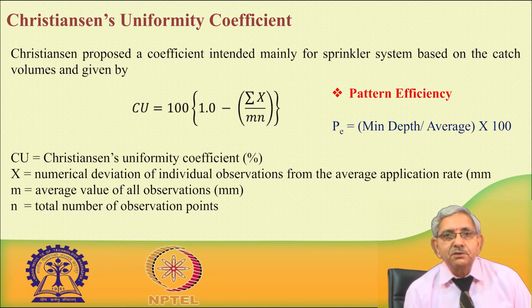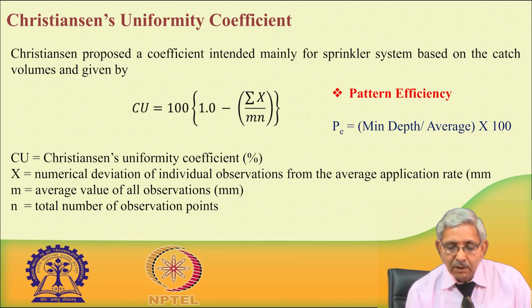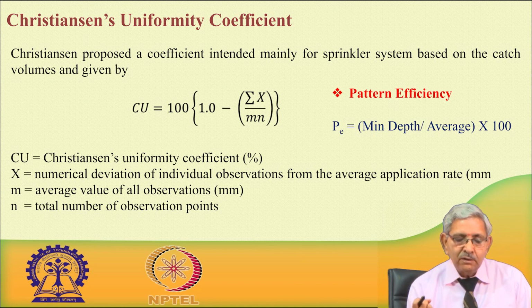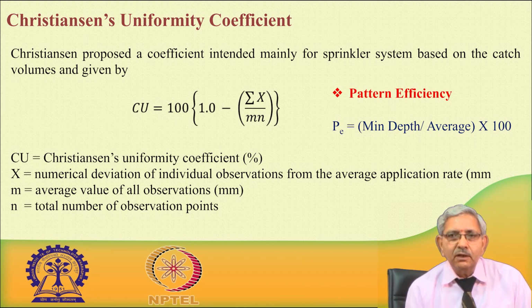So, the Christensen uniformity coefficient is mainly intended for the sprinkler irrigation system, where the depth of water is collected from a number of catch cans, similar to a rain gauging kind of system. From the number of sample points we are taking, let us say we are considering 25 samples, the depth of water collected from all the 25 values will be evaluated.